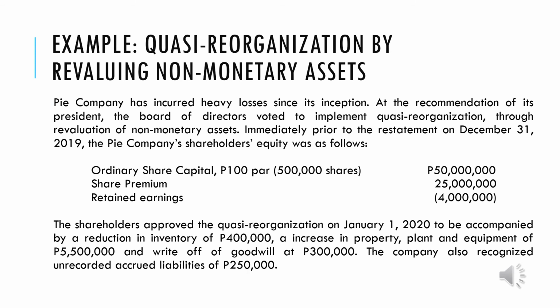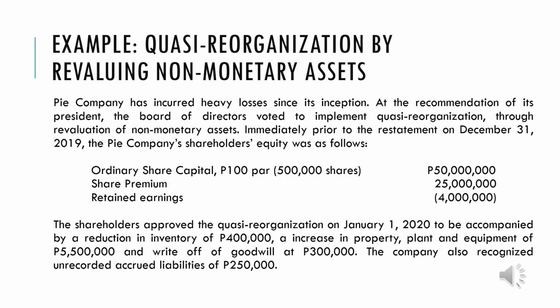Let's look at an example of quasi-reorganization by revaluing the non-monetary assets. Let's use this data. Pi Company has incurred heavy losses since its inception. At the recommendation of its president, the board of directors voted to implement quasi-reorganization through revaluation of non-monetary assets.